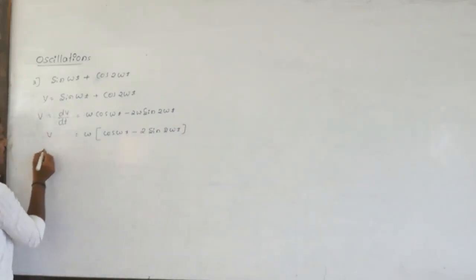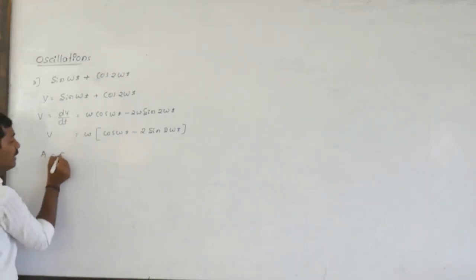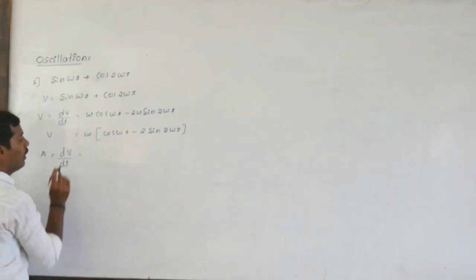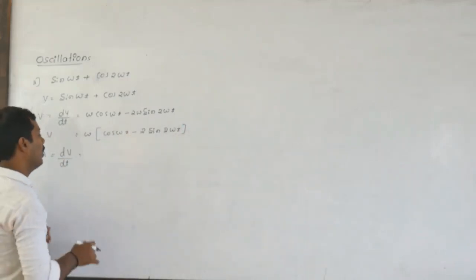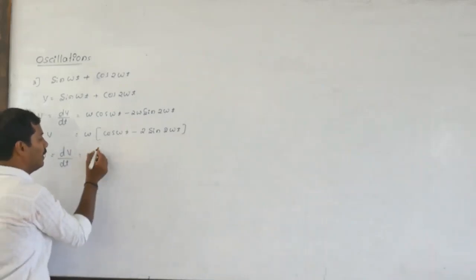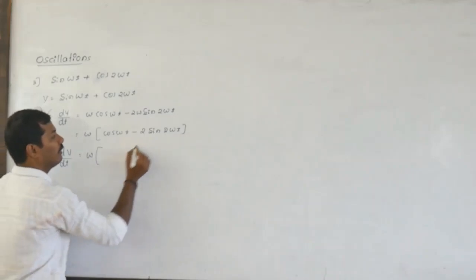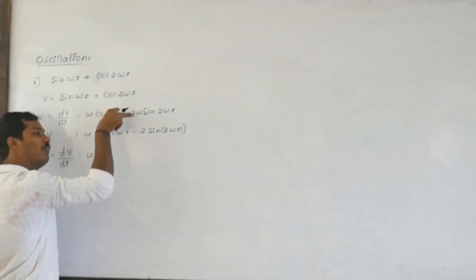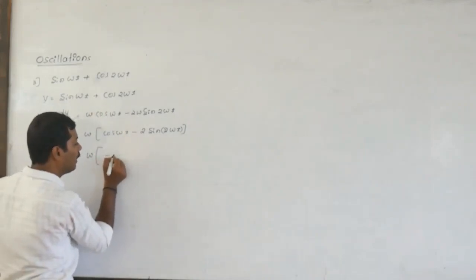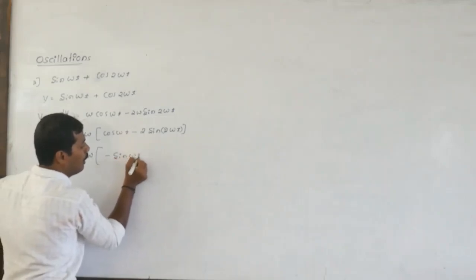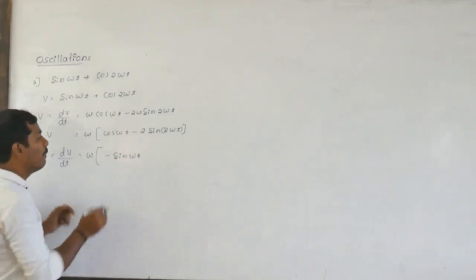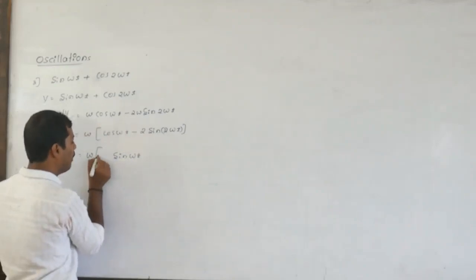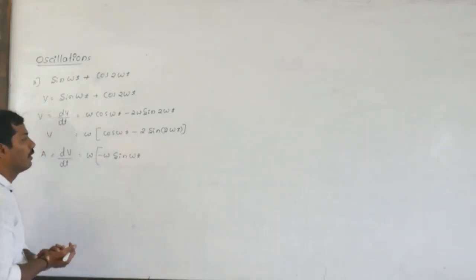Then we have to take the acceleration of the body. Acceleration is nothing but dv by dt, differentiation of velocity with respect to time. Differentiate this one with respect to time. Now omega is the same. Differentiation of this bracket term: this is the cos omega t. Differentiation of cos omega t is minus of sin omega t, but the coefficient of the variable is omega, so it becomes minus outside and omega is there.